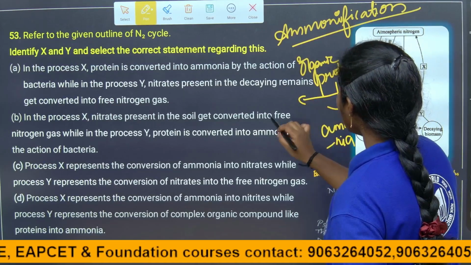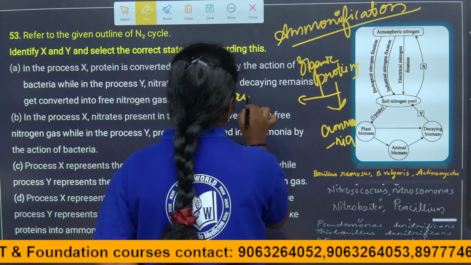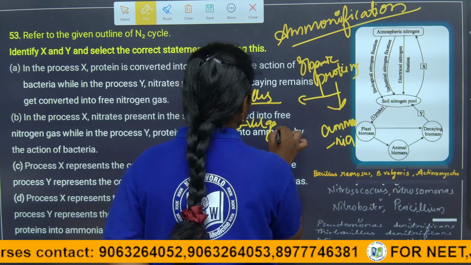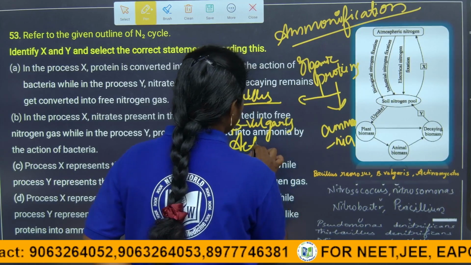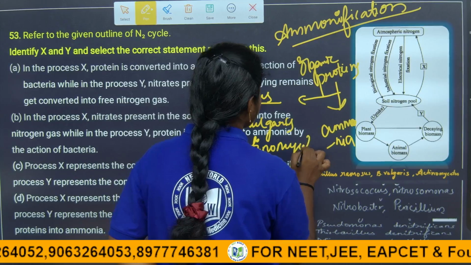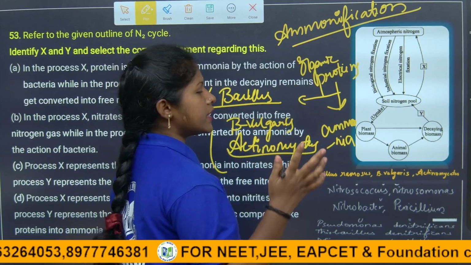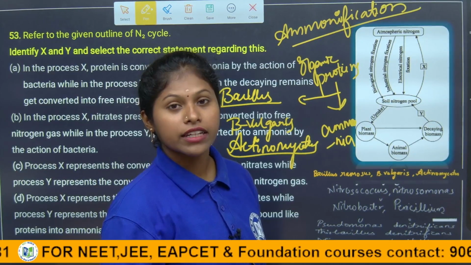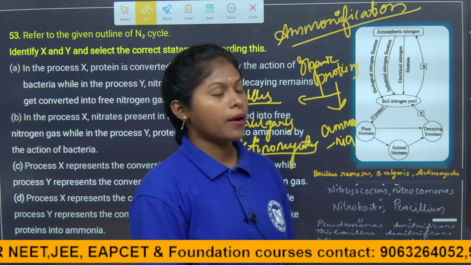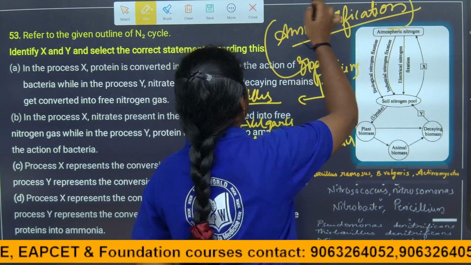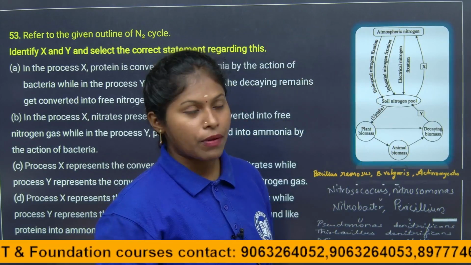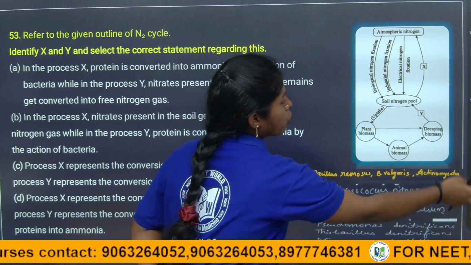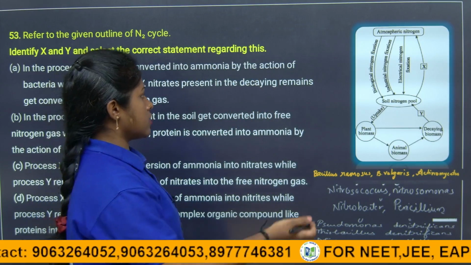The bacteria are called Bacillus racemose, Bacillus vulgaris, actinomycetes, which are microorganisms that act on dead plants and decaying plants, and are able to convert the complex proteins into ammonia. So that process we call ammonification. After ammonification, children, nitrification will happen. So after ammonia, it will convert again into nitrates.